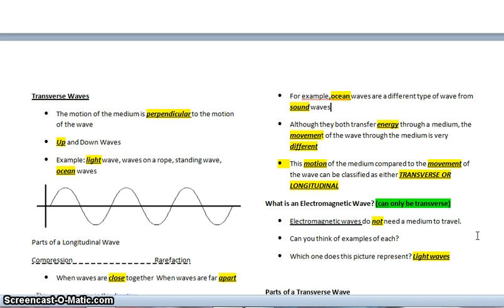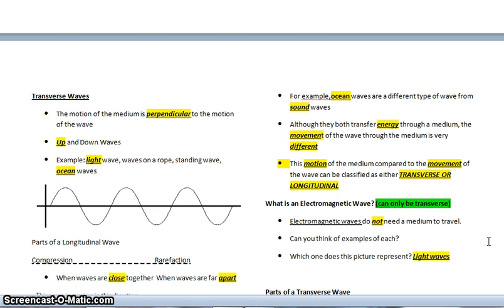In outer space, you can still see light, but you can't hear sound, because sound is a mechanical wave that needs to travel through a medium in order to be received by the eardrum, because it has to vibrate the eardrum so that it can be heard. But an electromagnetic wave, such as a light wave, does not need a medium to travel through.